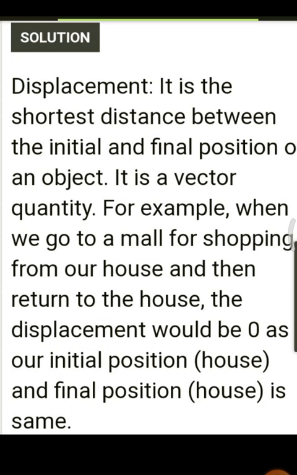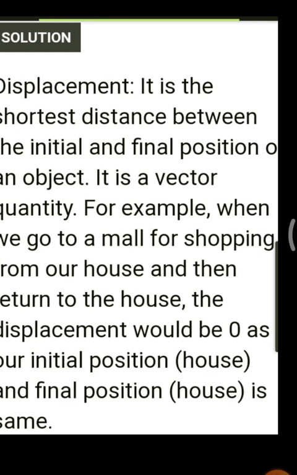Okay, once again I'll repeat. Displacement is the shortest distance between initial and final position of an object. Displacement is a vector quantity. For example, when we go to a mall for shopping from our house and then return to the house, the displacement would be 0, as our initial and final position is the same.